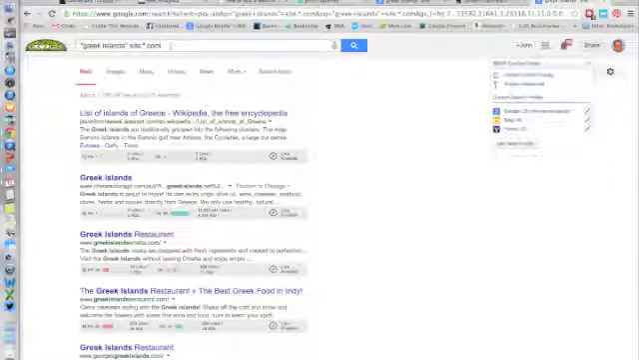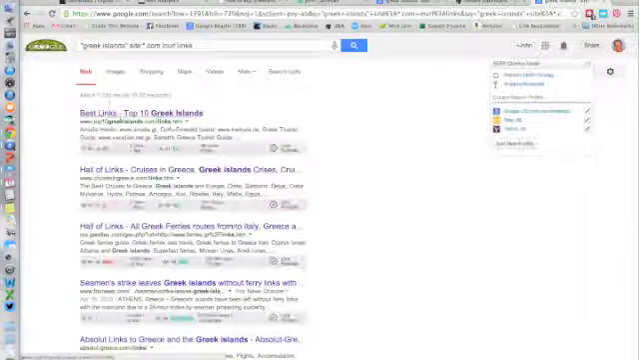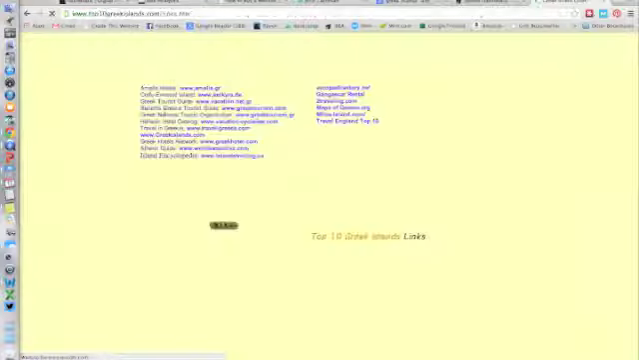But we want to look a little bit more deeply. We want to see in the URL, colon, it has the word links. We hit on that, and now we've got best links top 10 Greek islands. So here's a site that's already been indexed for Google that would be a great place to submit to get a link.